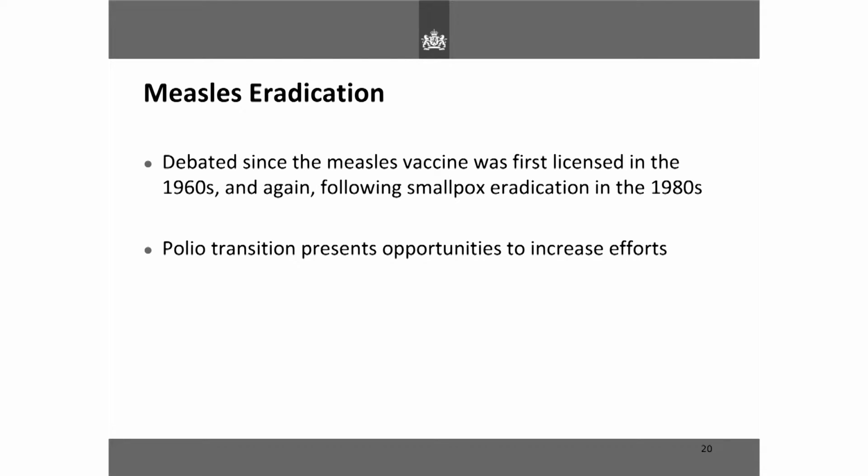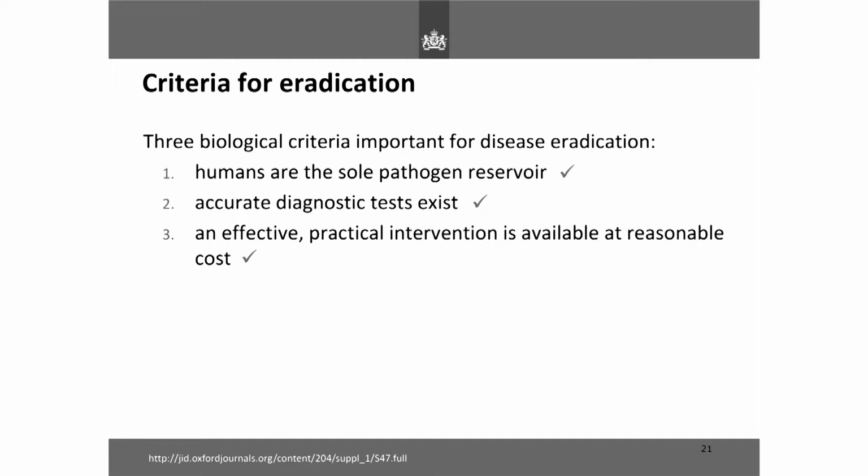But it is something that has been debated for a long time, whether measles eradication could be done. It was first debated when the vaccine was first licensed in the 60s, and then following smallpox eradication in the 80s. And now that polio is almost 99% eliminated, it gives an opportunity to increase the efforts and build on that to show that it actually can be done.